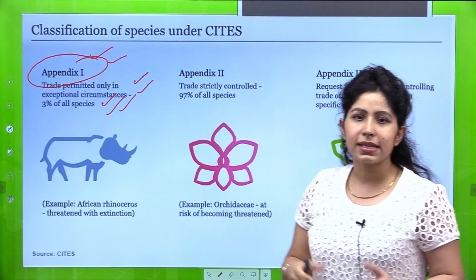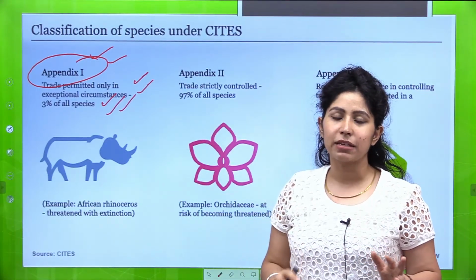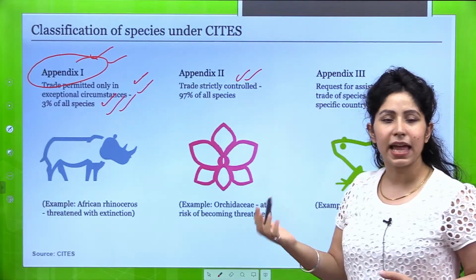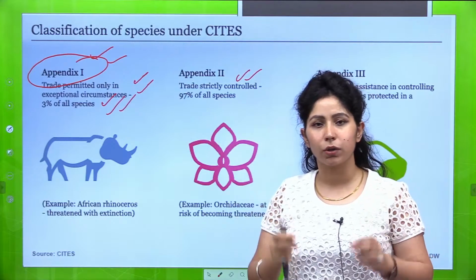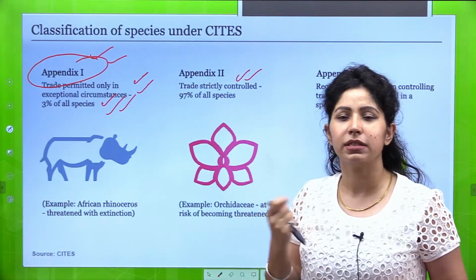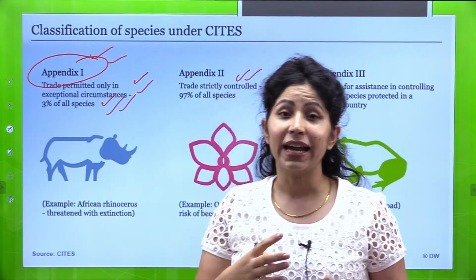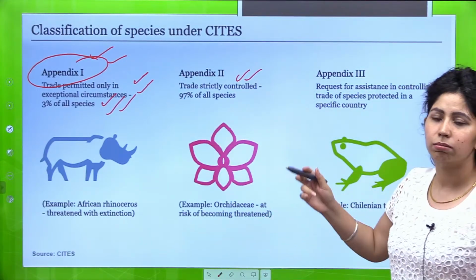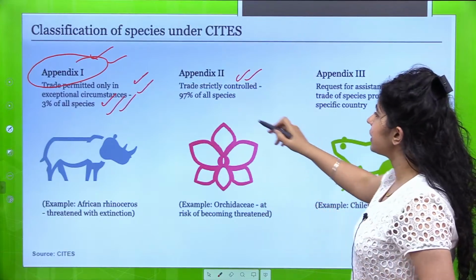The appendix 2 is like थोड़ा सा कम protection, थोड़ा सा lesser protection, but the trade is again very strictly controlled because automatically जो CITES के अंडर animals या plants listed हैं वो already highly vulnerable है extinction के लिए. They are endangered plants and animals, so protection will be there in all the 3 appendices.